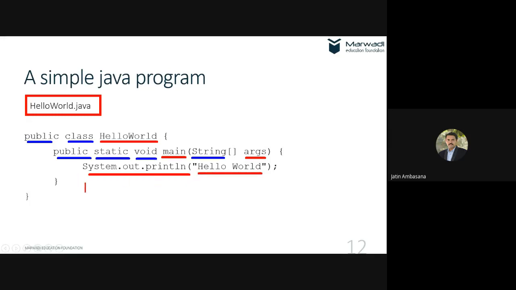So in C language, what did we used to do? We used to do something like printf and hello world. But in Java, we will be using this. The println method. Where is that println method available? From the out object. Where is that out object located? Inside the System class. So there are some changes in the structure and syntax of the use of printf also. Here in println, you do not use the percentage and all those things which we used to do in printf.